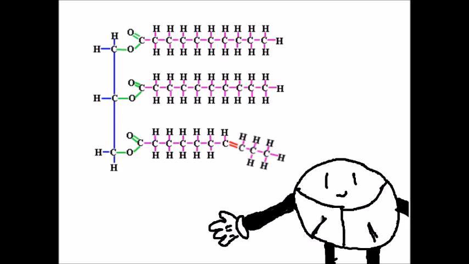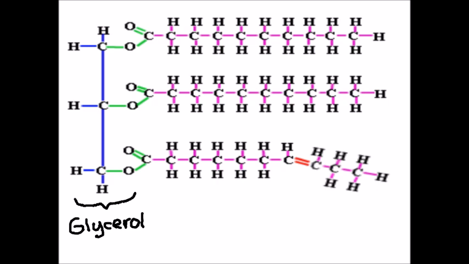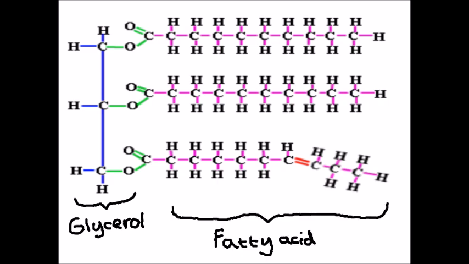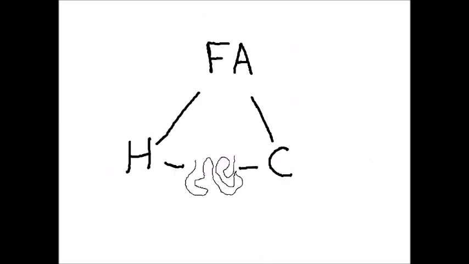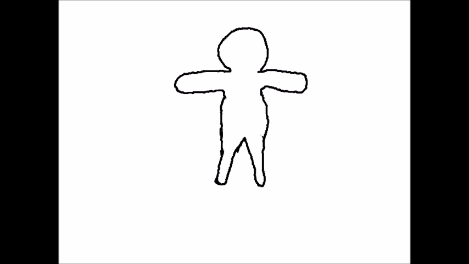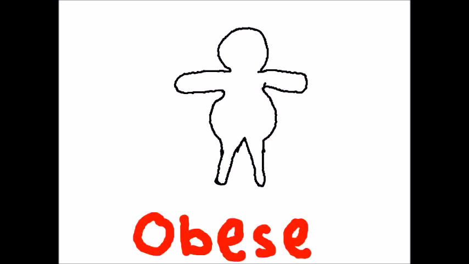Wait, let me slap this pic on right here, and there you go. This side is the backbone of lipids, called glycerol, a viscous, clear, and mildly sweet liquid if isolated. So that leaves this side, which is what we call a fatty acid. They are made of long strings of carbon and hydrogen, and of course, if you have too much fatty acids, you could get obese.